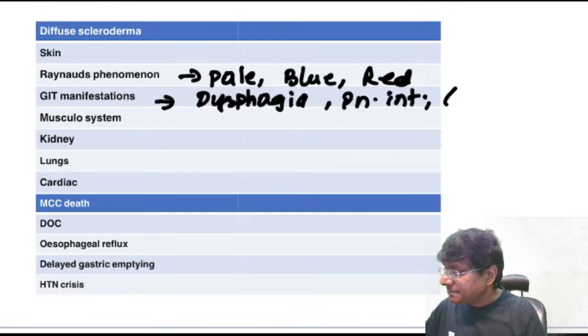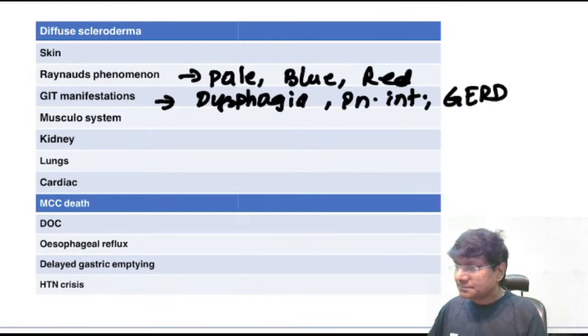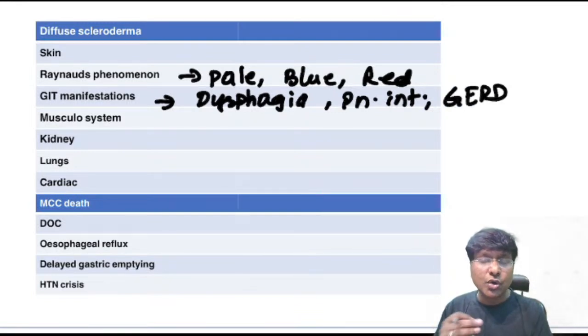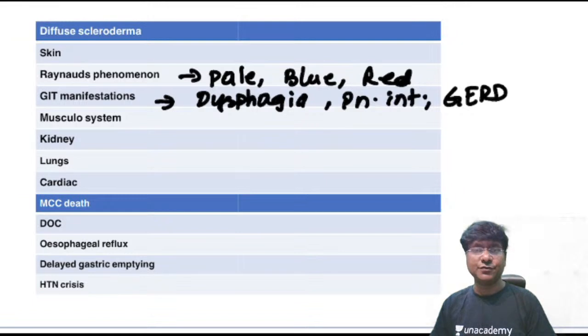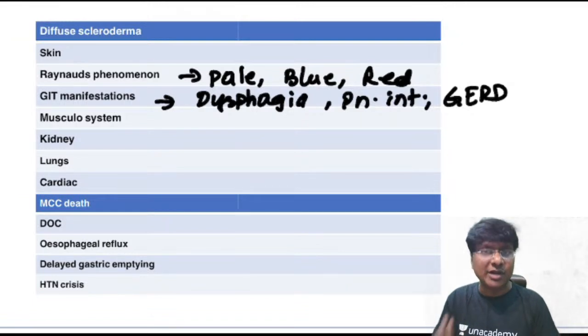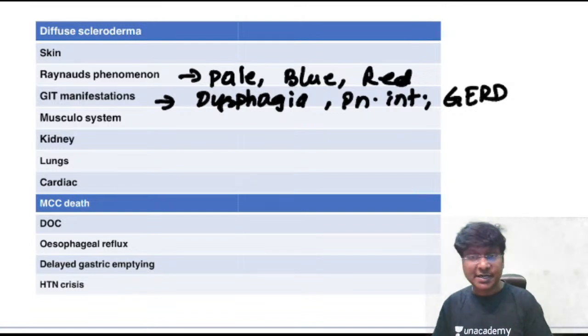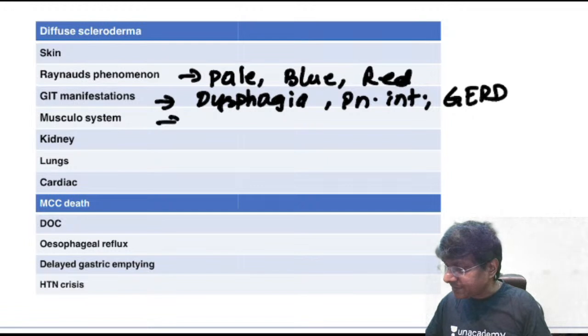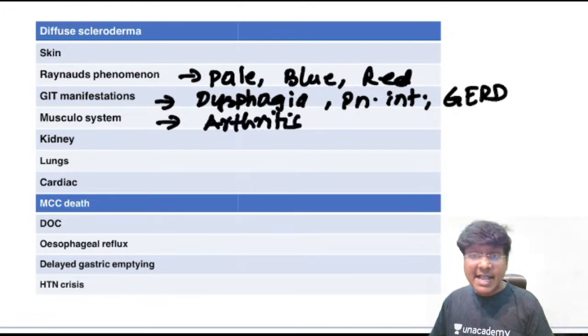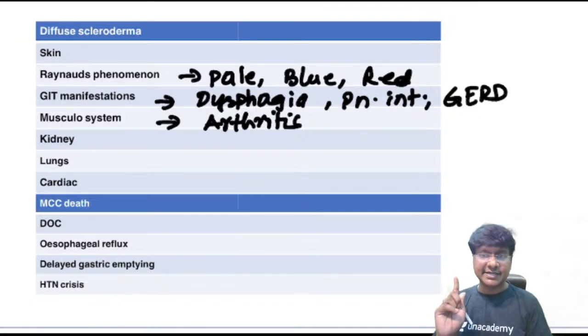And the other important feature is GERD, because there is failure of lower esophageal sphincter relaxation. So when the lower esophageal sphincter relaxation does not occur, there will be regurgitation of the food. Why is the lower esophageal sphincter not relaxing? That is because of the fibrous tissue accumulation within the lower esophageal sphincter. Musculoskeletal system involvement will be there, in the form of arthritis. And this arthritis will be symmetrical arthritis. Please remember this. Symmetrical arthritis will be there.